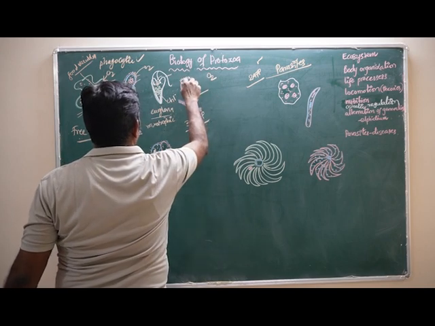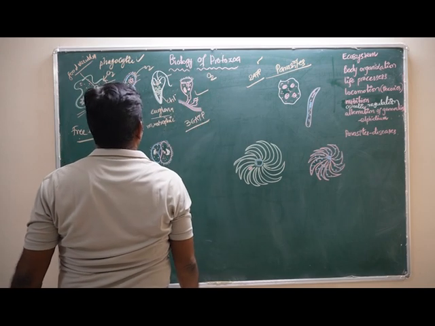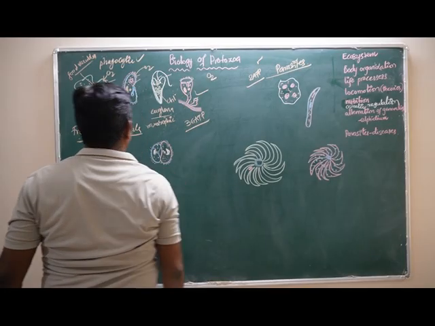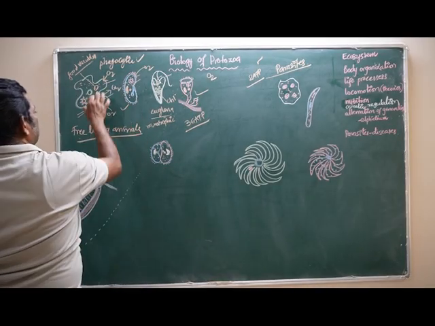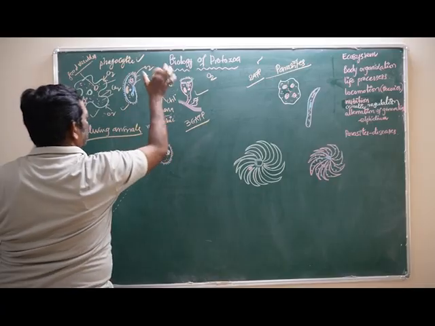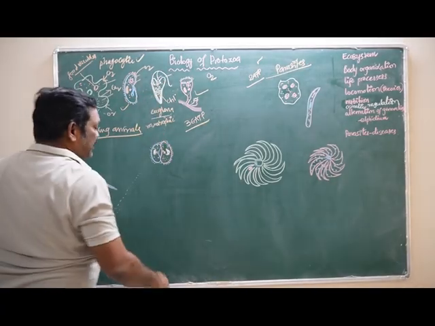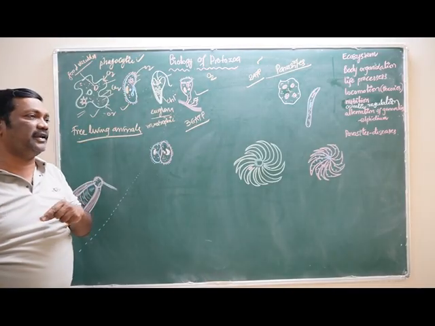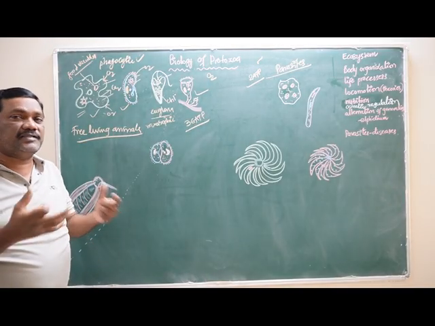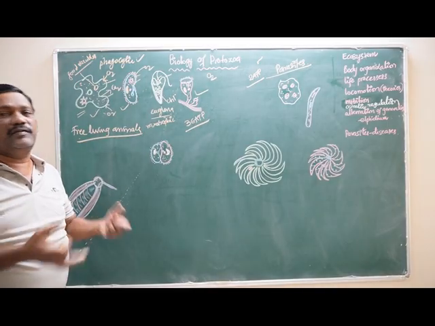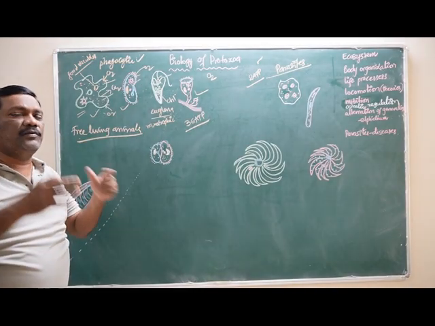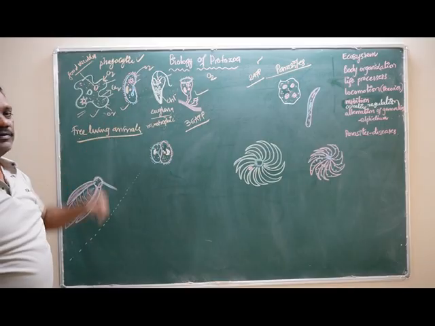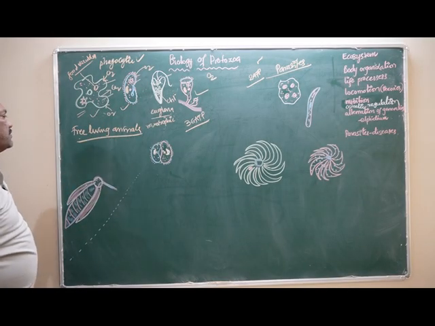The flagella present in these animals are used to capture the food material, filter feeding. But pseudopodia, cilia or flagella are the locomotory organs. In our body, some neutrophils, eosinophils, basophils, dendritic cells and some other white blood cells also have pseudopodia. They can move the way the amoeba moves with the help of pseudopodia.